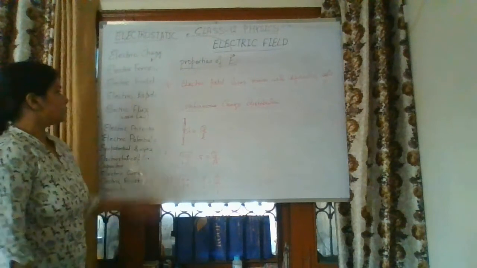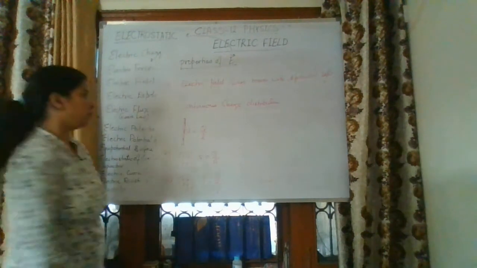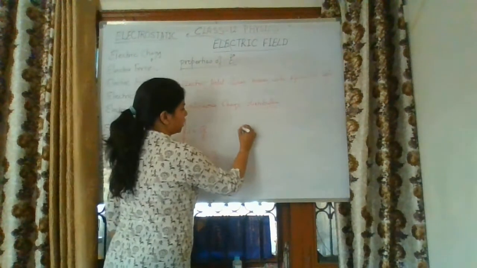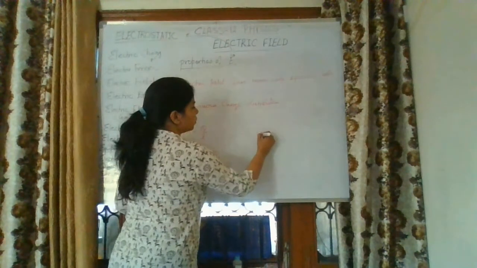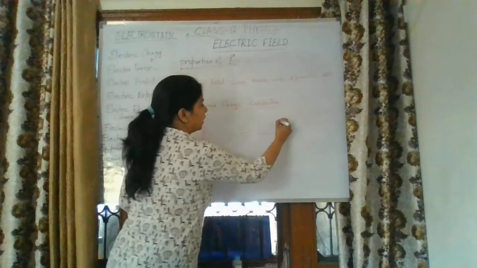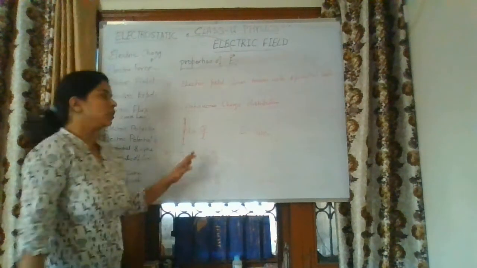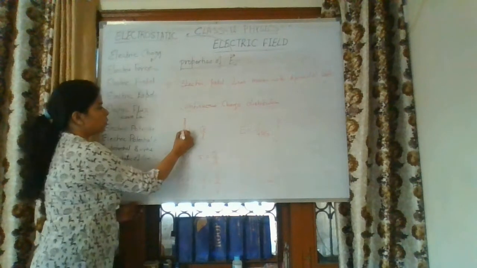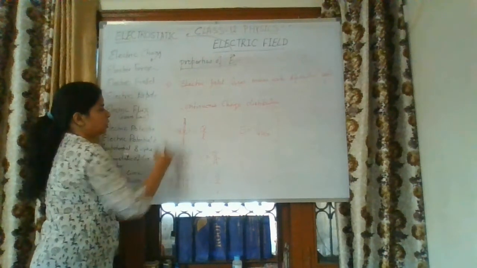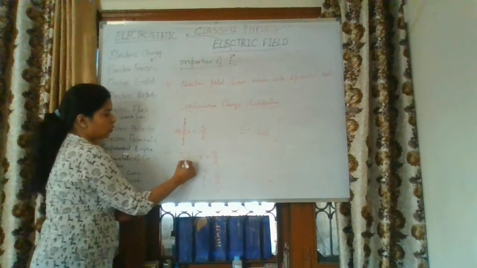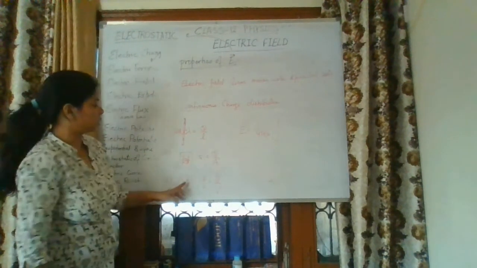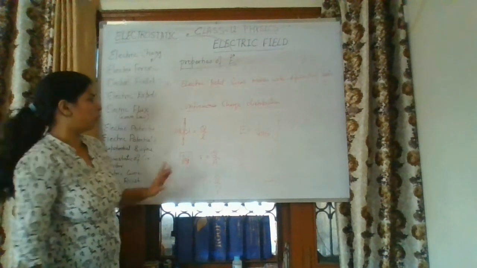Okay. So these are the continuous charge distributions, and we can find the formula for electric field as E is equal to 1 over 4 pi epsilon naught integral. We will take the small portion of the charge here as dq. Here also a small portion of charge dq. In a similar manner we can note it down in the volume formula.